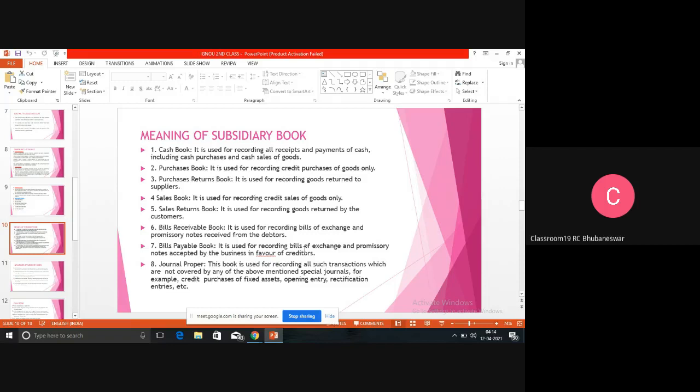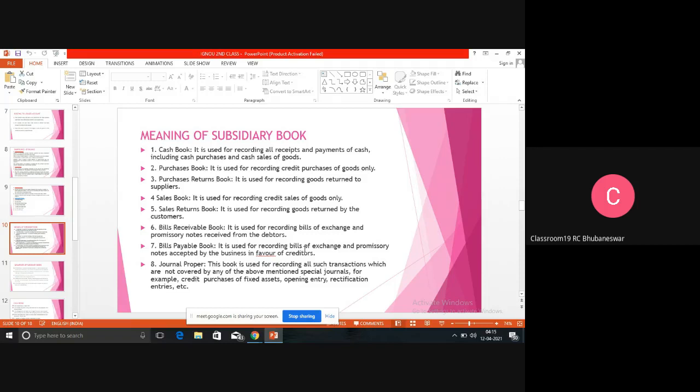This book is used for recording all the transactions which are not covered by the above mentioned books.